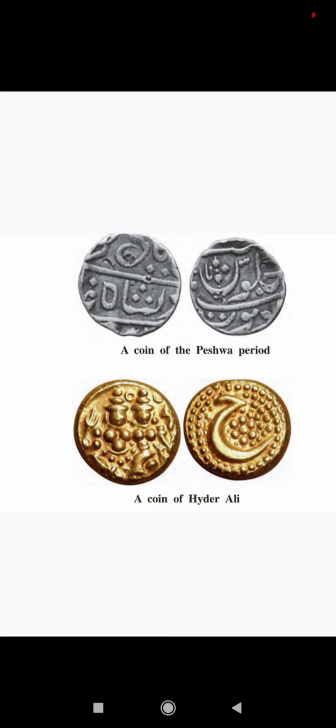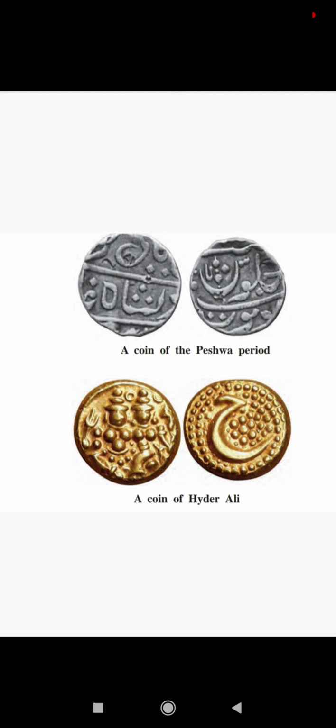From coins we get a lot of information. Which type of information do we get? We get some information about the period, and about religious ideas. We get information about the period of that particular king or queen, as well as ideas regarding their religion from the coin.